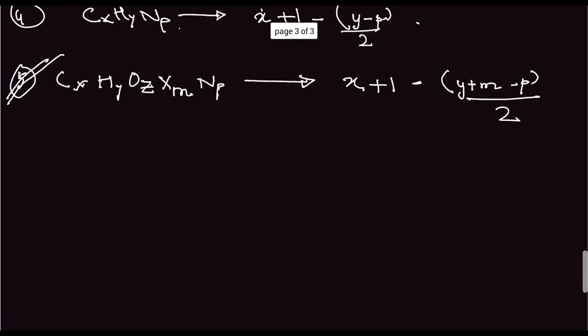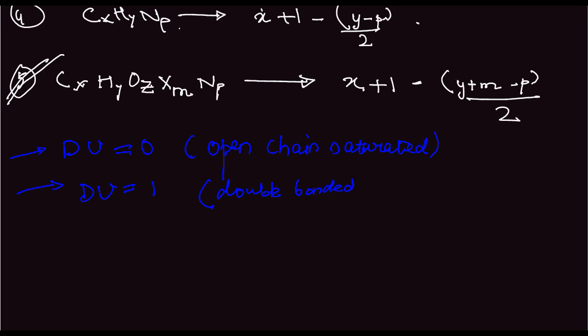So what does degree of unsaturation basically mean? It means when degree of unsaturation is 0, it's an open chain saturated structure. When degree of unsaturation is equal to 1, it means a double bonded system or ring system.